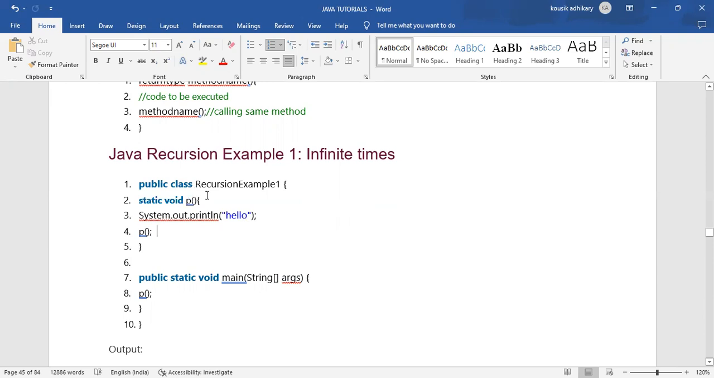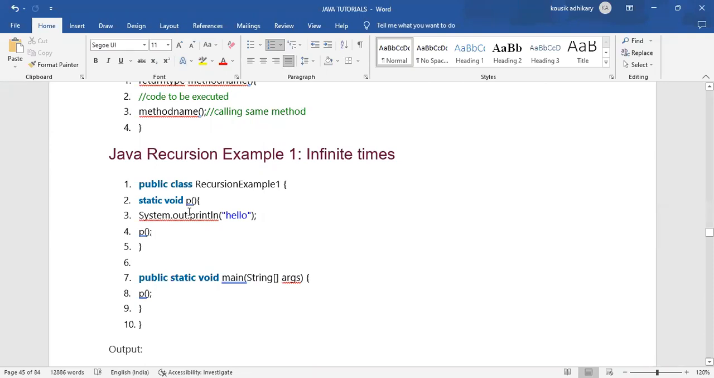The p method block starts here in line number 2, and the method body ends in line number 5 with the ending curly brace. Within that method block, we are printing a message, and we are also calling that method. We are calling the p method within the p method block. That is the syntax of creating a recursive method.